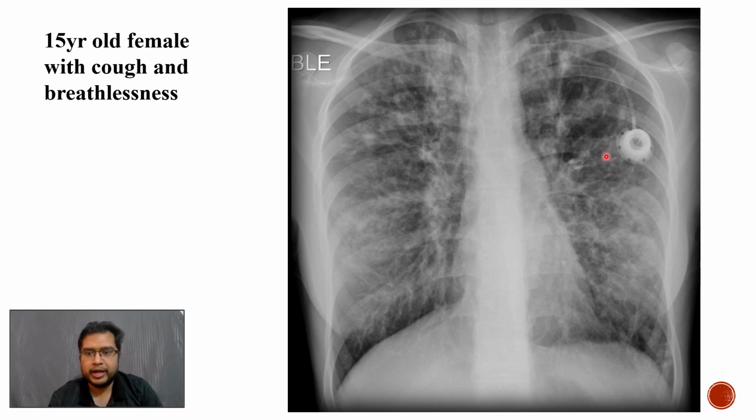So a portacath can be put in case of malignancy where long-term chemotherapy is required, and also where long-term antibiotics are required, as in case of cystic fibrosis. You have to look for other complications like distal intestinal obstruction syndrome or secondary infections, fatty replacement of the pancreas. The dietary changes have to be put in place, and also comparison with the previous radiographs as to progression of the disease, and pulmonary MDT discussion.